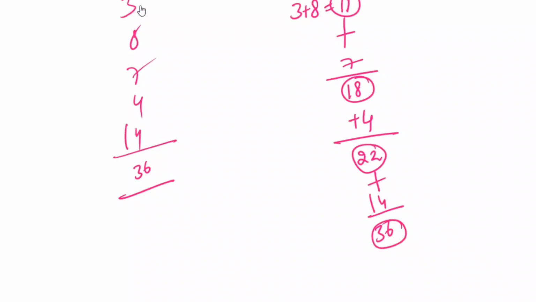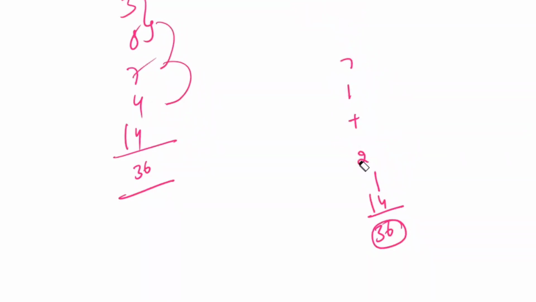So every time, first we calculated the total for the first 2 numbers. To the total, the next number is added. Again, to the total, the next number is added. The same thing applies in the Python code. First, you require a total, so take one total. To the total, what do you have to add? The next number, that is i. So for i in the list, whatever the values are, 3, 8, 7, 4, 14.